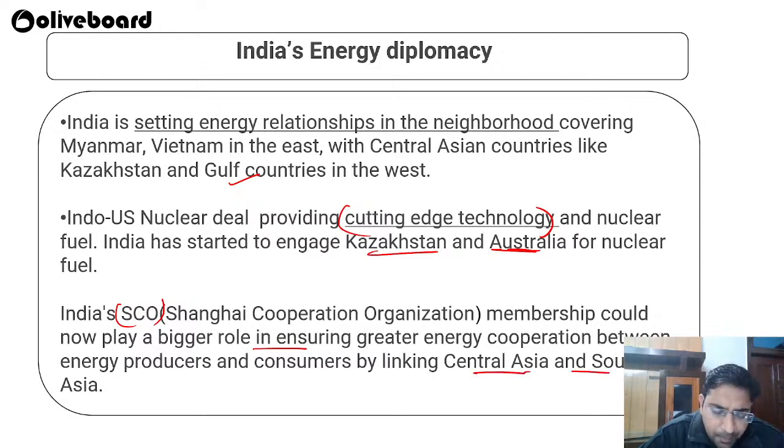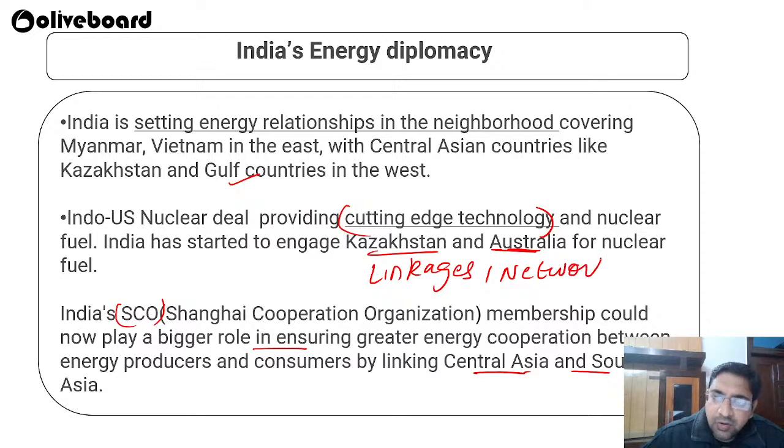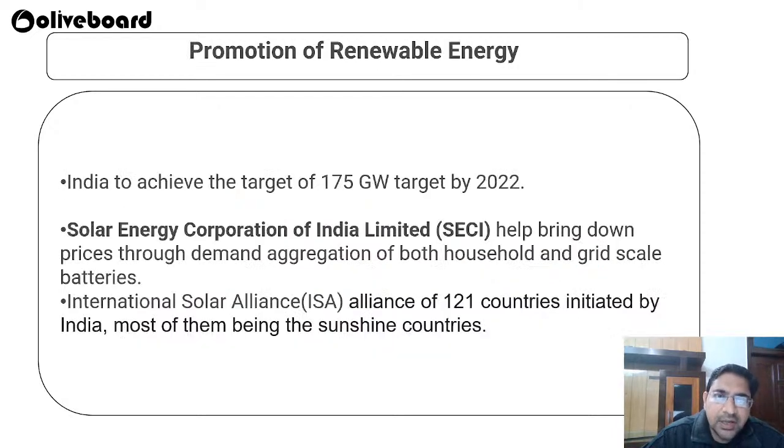So proper linkages are required, proper networking is required. All these things have to be done in order to have proper energy security throughout our country. Okay, so this is called India's energy diplomacy.